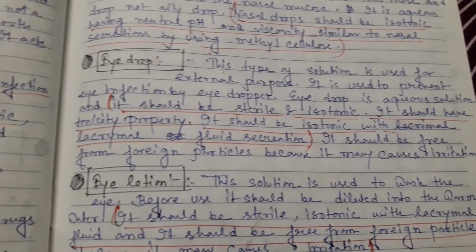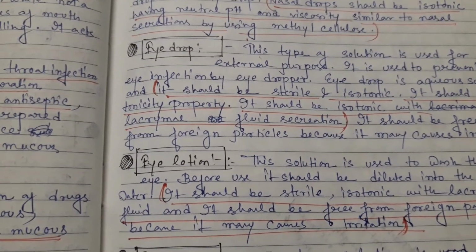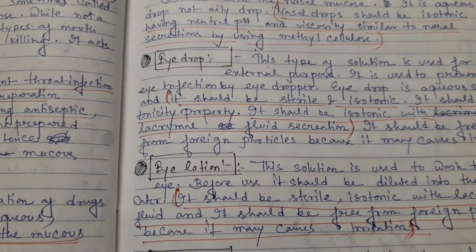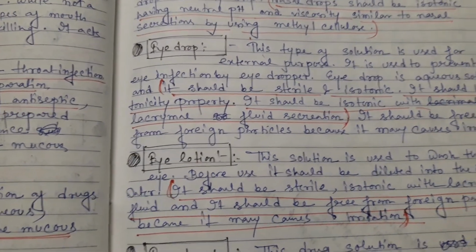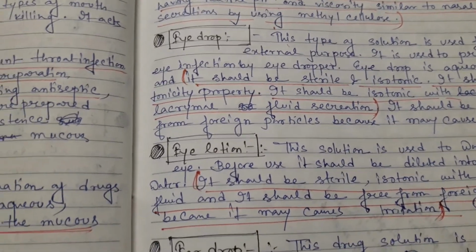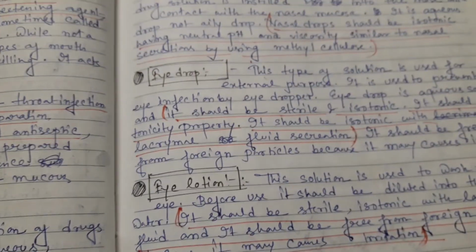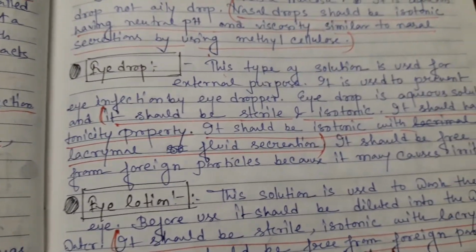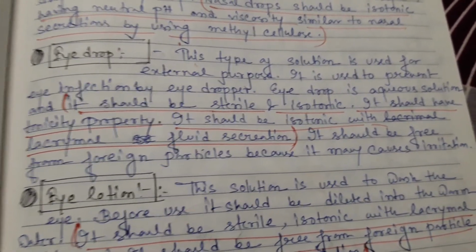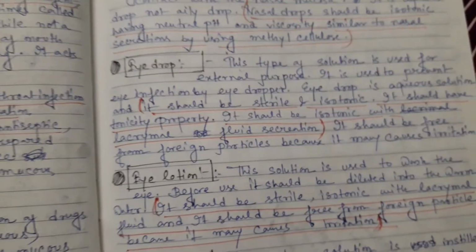And what do we mean by eye drop? Eye drop is a type of ophthalmic preparation. When you prepare the eye drop, you have to follow the sterilization property, because sterilization is a must for the eye drop, eye lotion, ear drop, and nasal drop also. So it should be sterile and isotonic, and it should have the tonicity property. It should be isotonic with lacrimal fluid secretion.